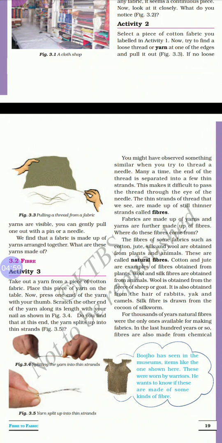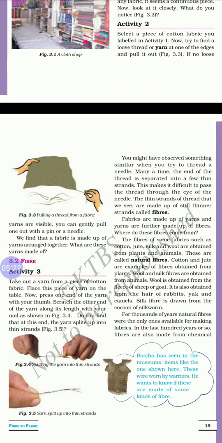That's why they are called natural fibers, naturally available. Cotton and jute are examples of fibers obtained from plants. Wool and silk are obtained from animals.